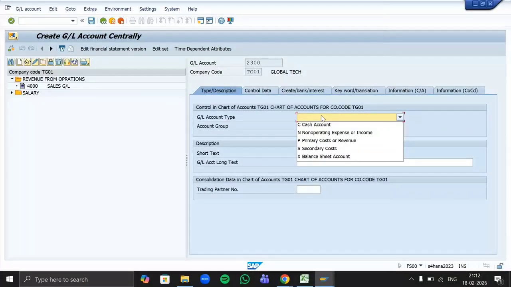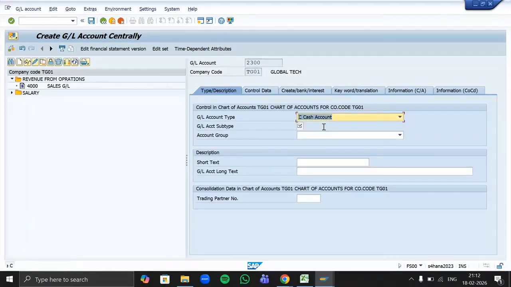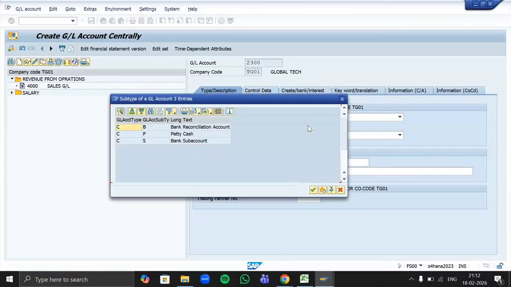Balance sheet. Okay, but that belongs to a cash account, so let's select cash account. If you select cash account, here they are asking for the GL account subtype. Which subtype of account are you creating here?